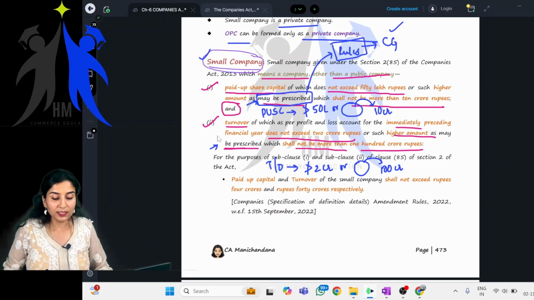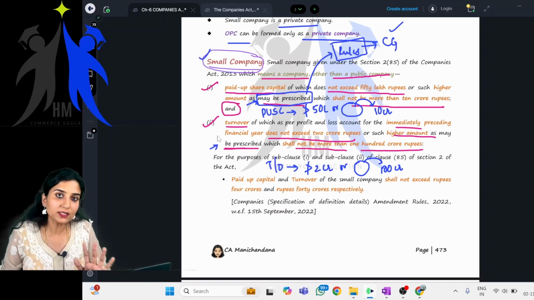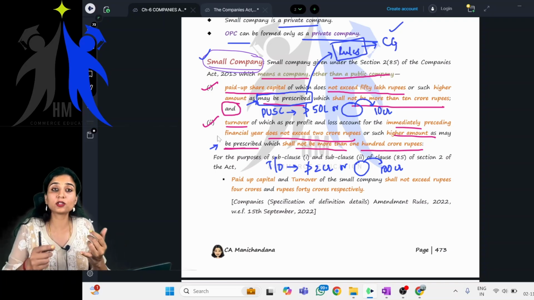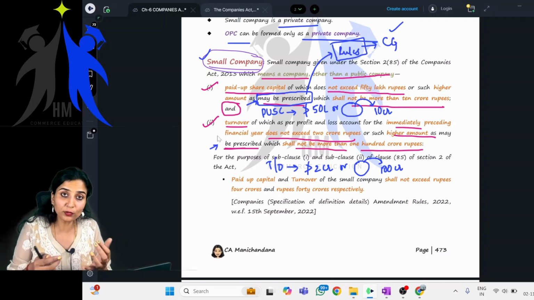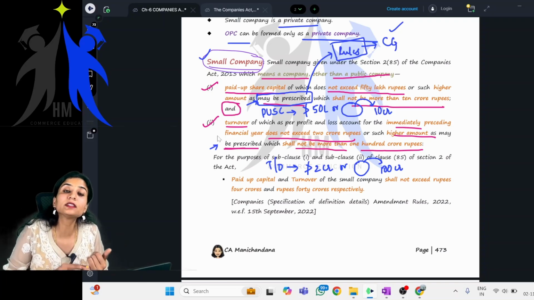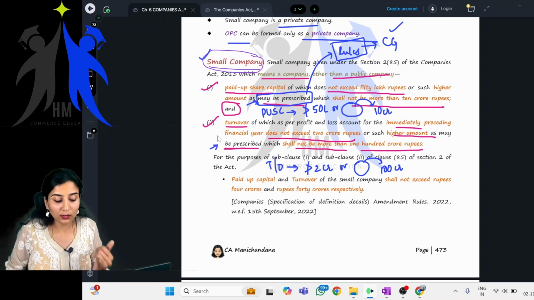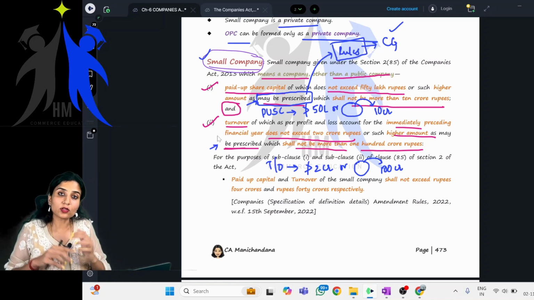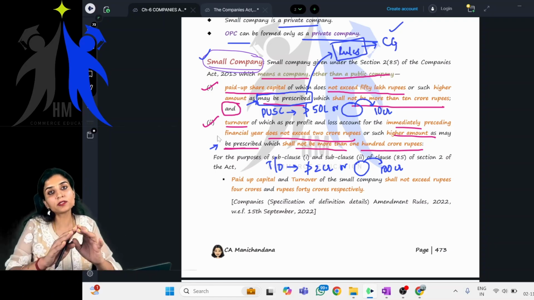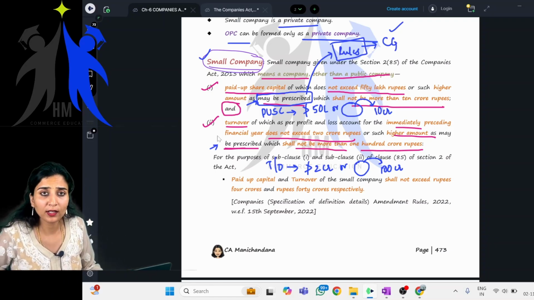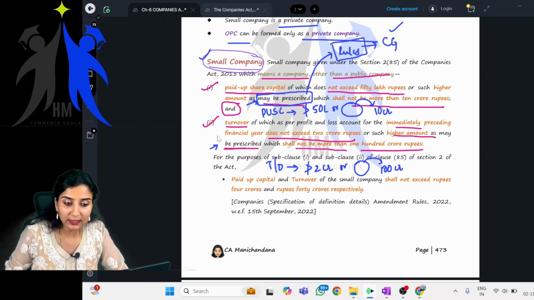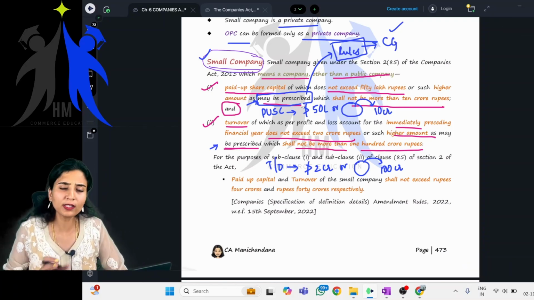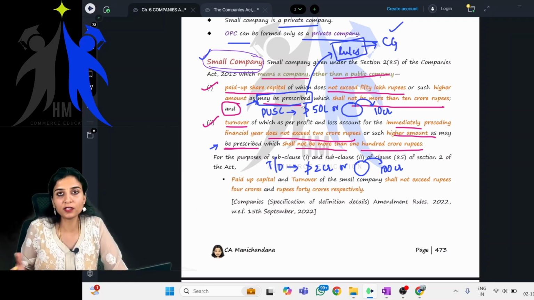See, when you study law, it is not just the act. Law is a combination. You have to read the act along with the rules and along with the case laws. Law includes the act, it includes rules, and it also includes case laws. All of this together forms the law. So that is the reason why you find "as may be prescribed" not only in this act, but in all of the acts.